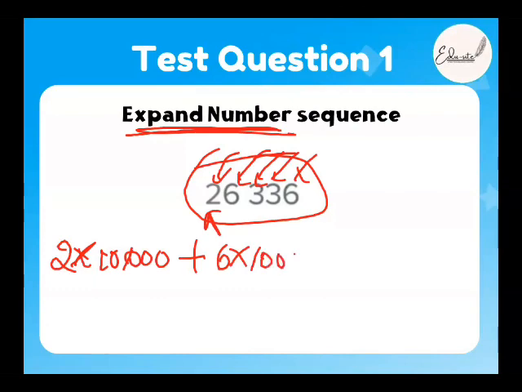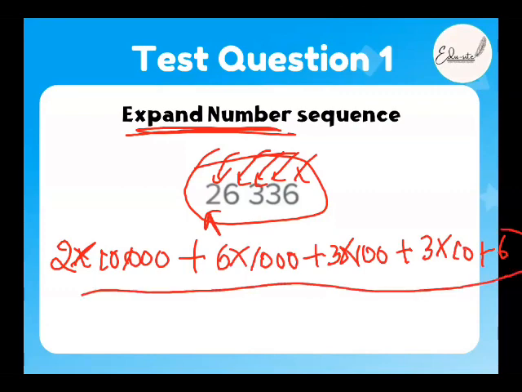6,000. Yes, very good, beta. And then 300. 3 multiplied with 100, plus 3 multiplied with 10, right? Plus 6. That's all. This is the expanded number sequence. Understood? This is the expanded number sequence.